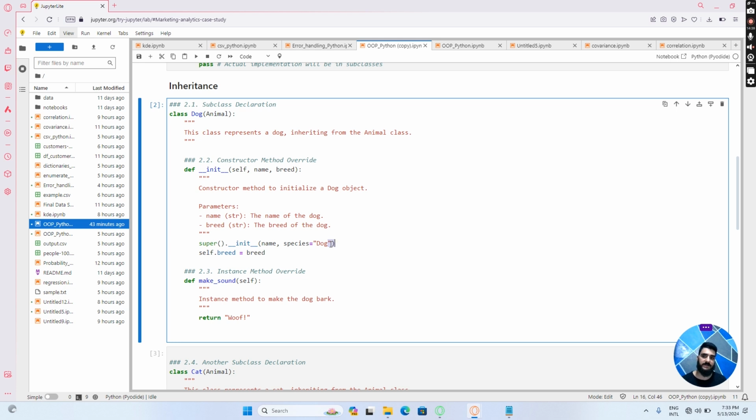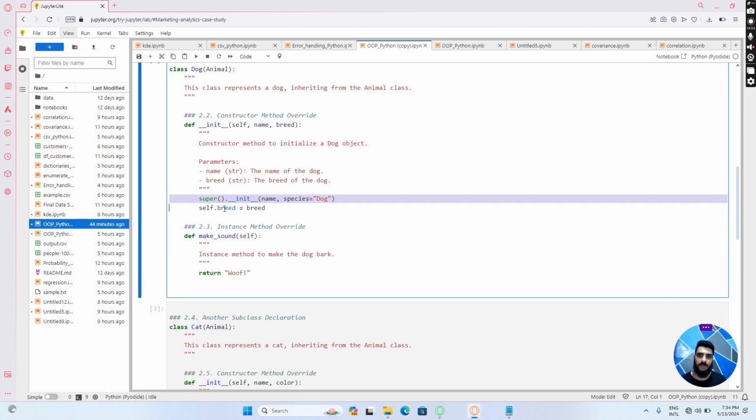To recall, this statement is used to inherit attributes from the superclass, but it also defines species equal to dog, because we have stated that our subclass is a dog. After that, we are adding an additional attribute to our constructor method, that is self.breed equal to breed. So now whenever we create an object from this class, we have one more additional attribute called breed.